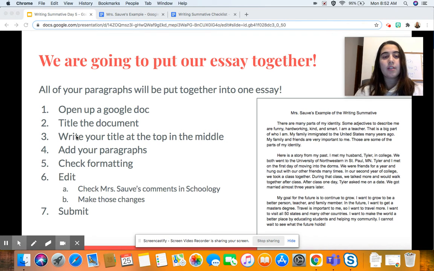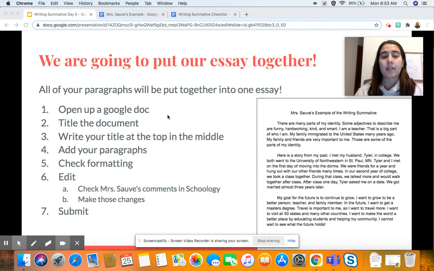The first thing I want you to do is put your title at the top of your document in the middle. So look right here. This is my document, and I put my title in the middle. You can change your formatting in the document so it's in the middle, and you're going to write your title. Whatever you title your document, you can title that. So it could be Mrs. Sovey's writing summative, or your name, writing summative.